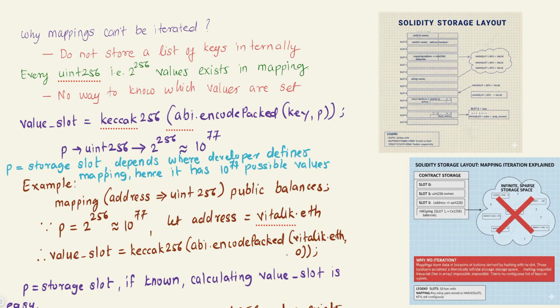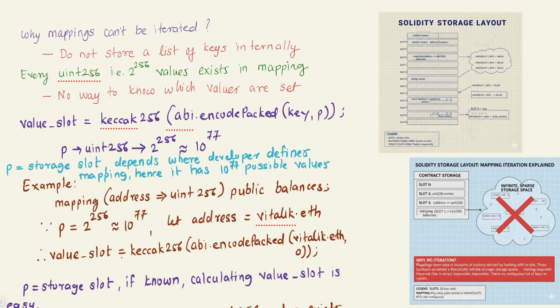Since it is a very huge number, by default all the storage slots starting from 0 are set to the default value. Thus theoretically we can say a mapping has 2 raised to 256 value slots, all of which are represented by the default value.